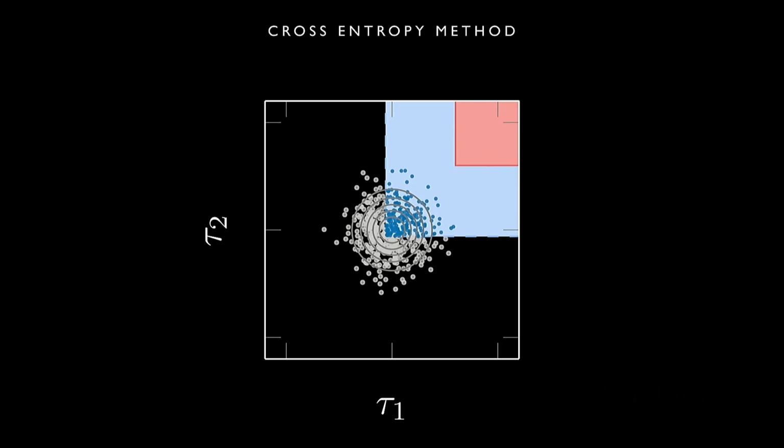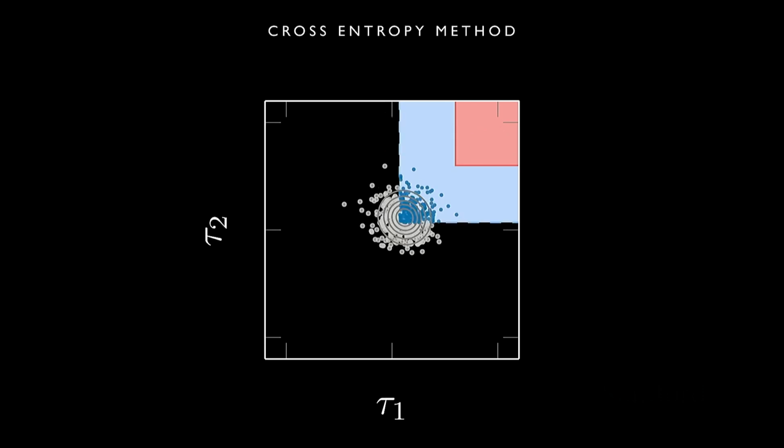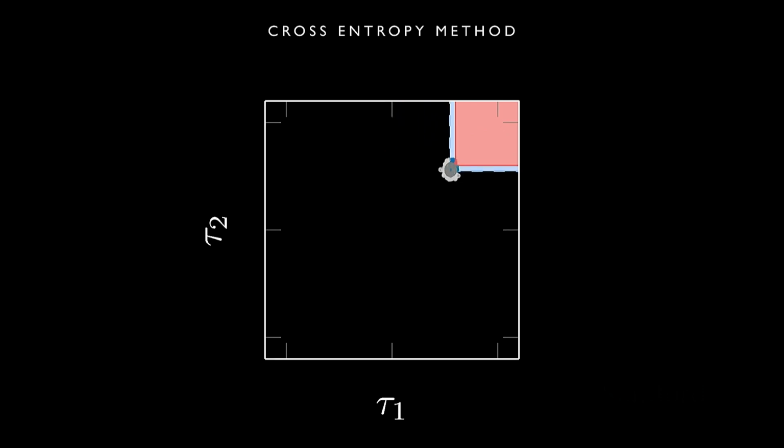As you can see, at this first iteration, where we just draw samples from our nominal trajectory distribution, none of the samples overlap with the failure region. So we pick the elite samples that are as close as we can get to the failure region. And then we iteratively continue to adapt this threshold until we make our way to the failure distribution. Any questions on that?